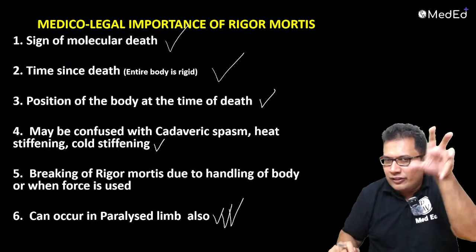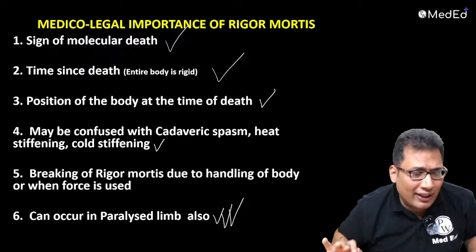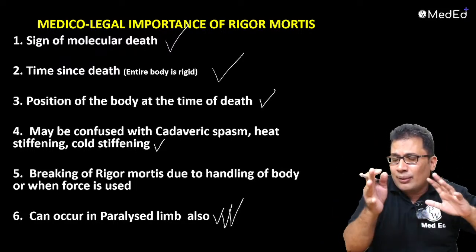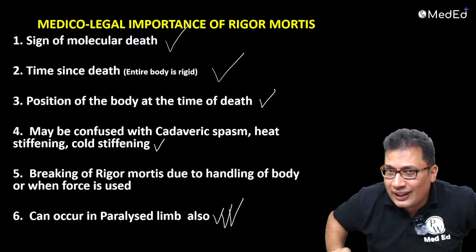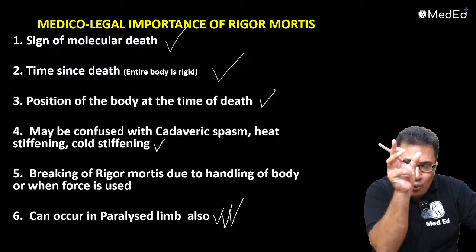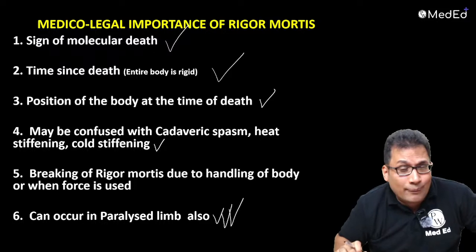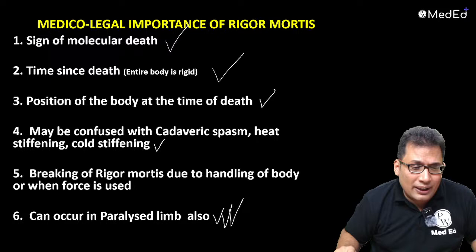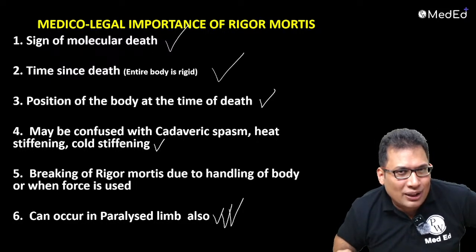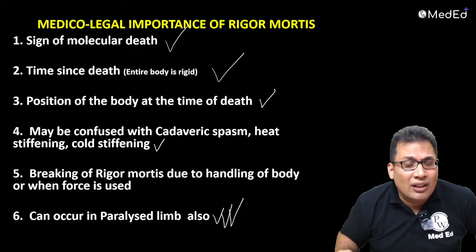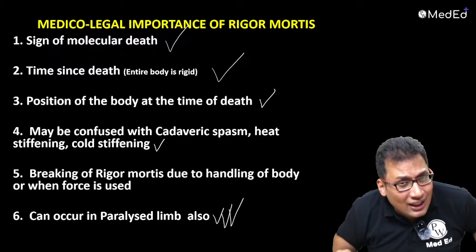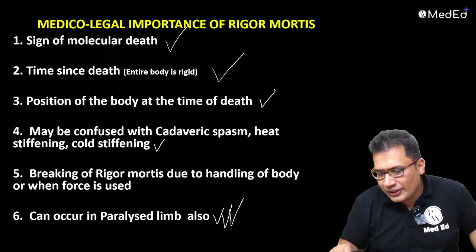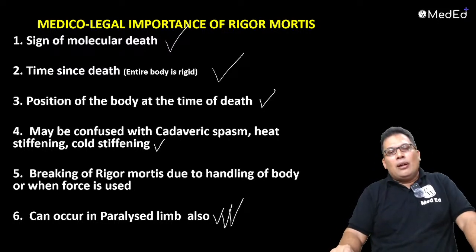Okay. So first is the definition. You need to write a beautiful definition of rigor mortis. Then you can write a picture of sarcomere and all. You can write about the mechanism of rigor mortis. Then you can write a picture of human body. You can show a Nysten rule of rigor mortis. Then you can tell about the disappearance, rule of 12, Shaffer rule. Then you can explain about medico-legal importance of rigor mortis, and also you can explain some more about time since death. When entire body rigid, more than 12 hours; when entire body relaxed, when there is second relaxation, there can be more than 36 hours. So this is how you should answer, Arshad. This is how you should answer in your paper.